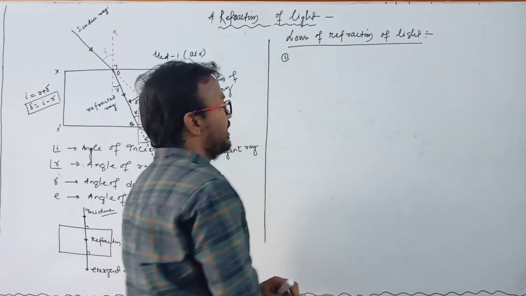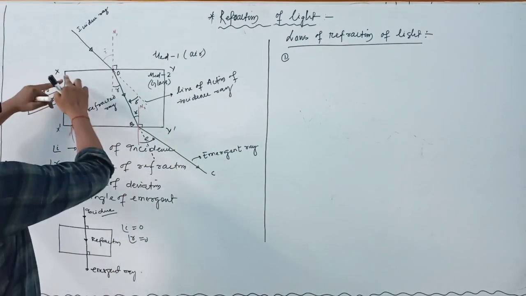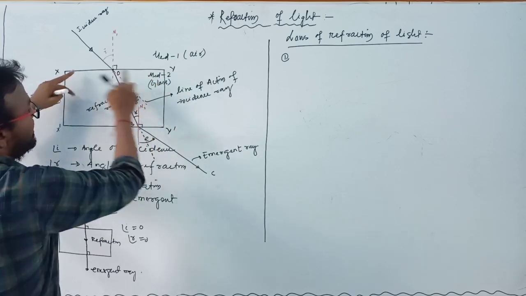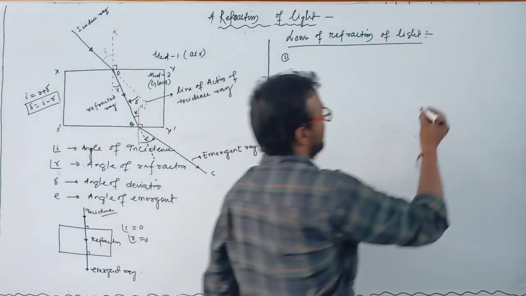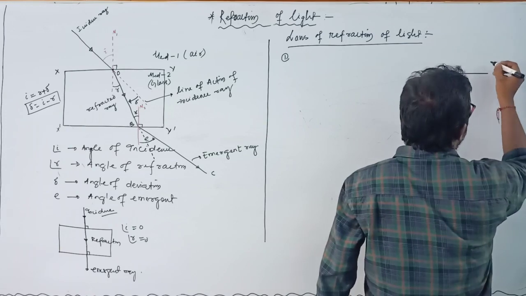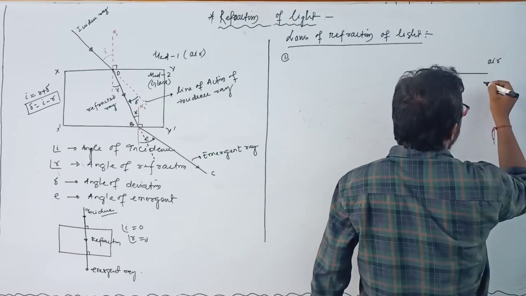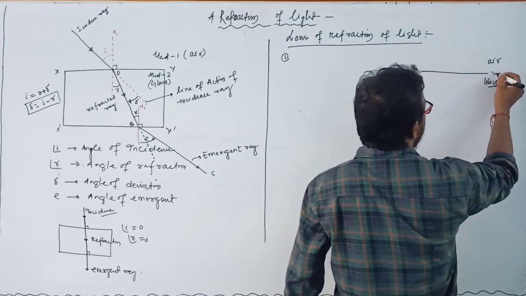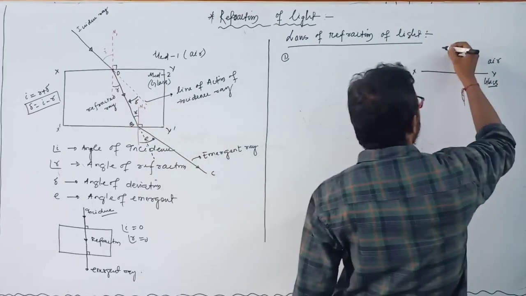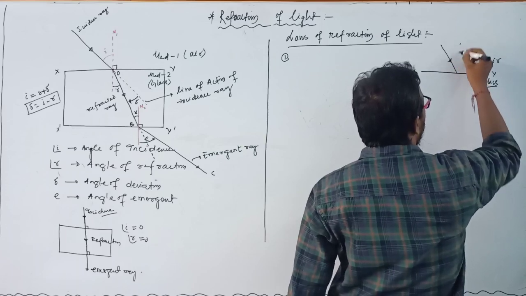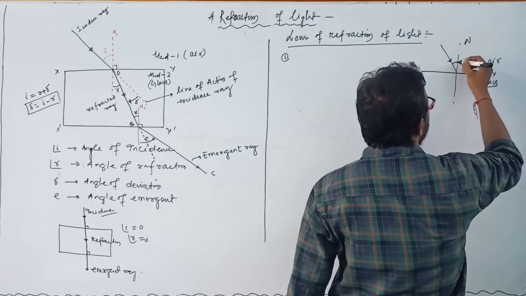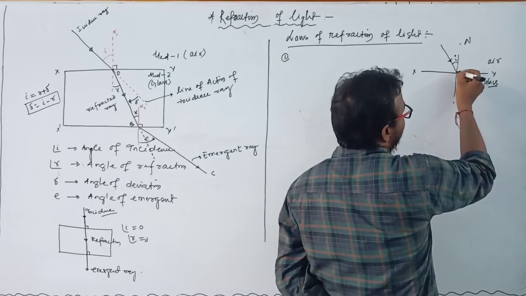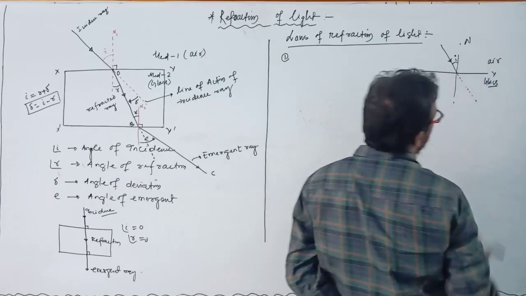First law: suppose we observe this interface XY, with the air medium here and the glass medium here. On this interface XY, this is the angle of incidence i, and this is the normal N, and this is the line of action of the incident ray.